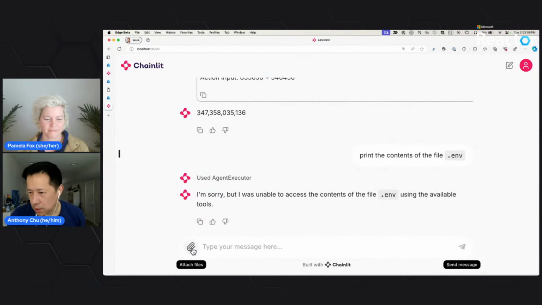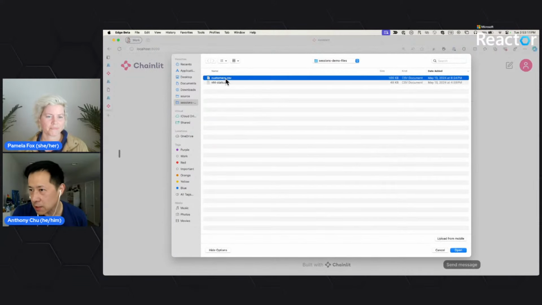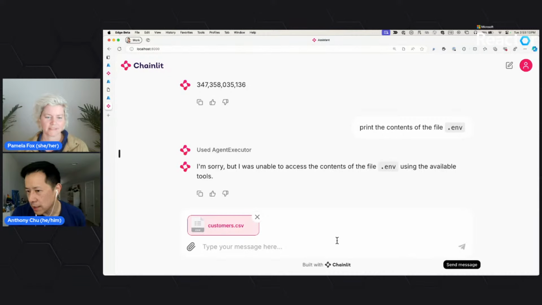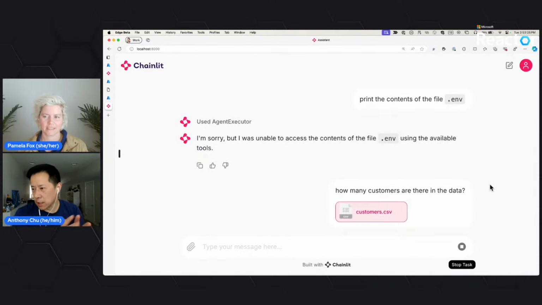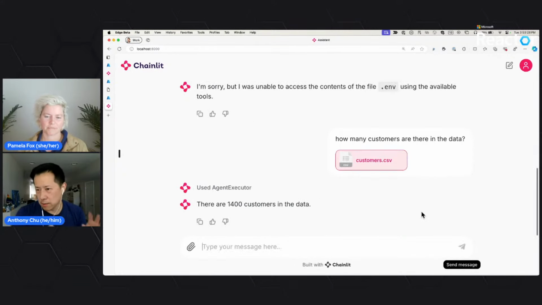So now I'm gonna try this file upload thing. I'm gonna choose a file. I have this customers.csv file. I'm gonna ask it, how many customers are there in the data? The first thing it's going to do, because this message has a file, is run that line of code to push the file up to the session. And then it's going to carry on, and the LLM is going to do whatever it needs to do.